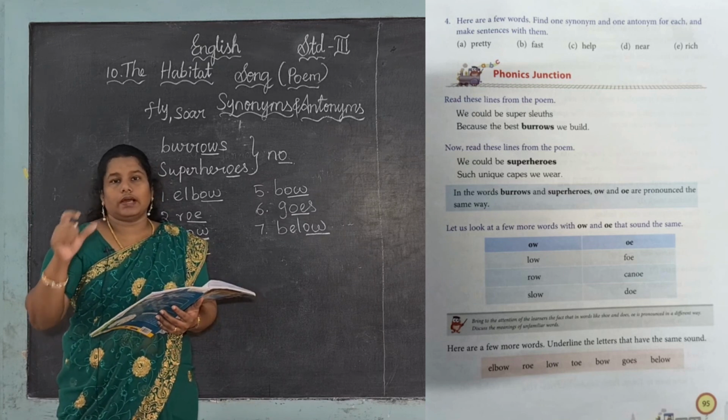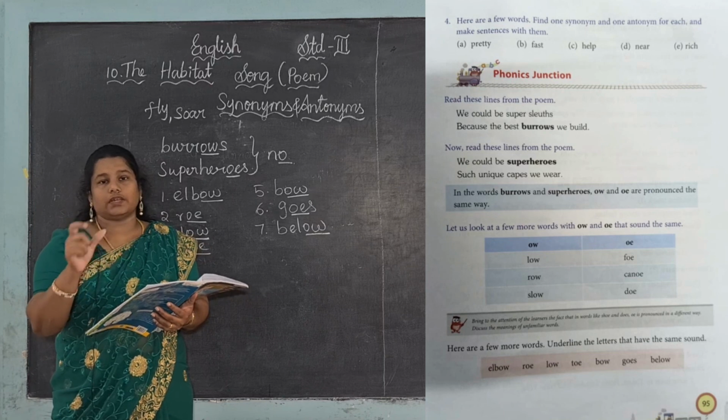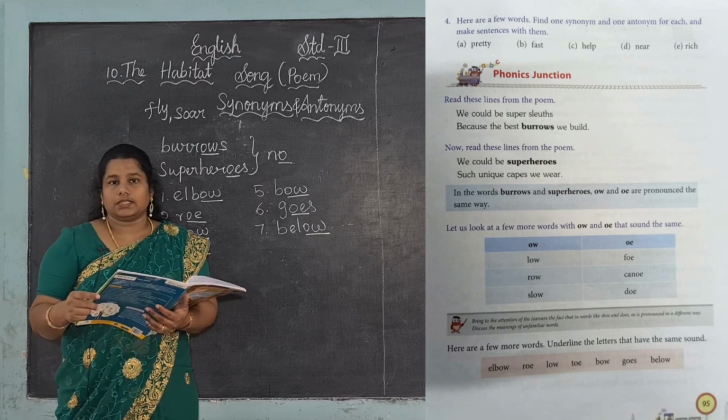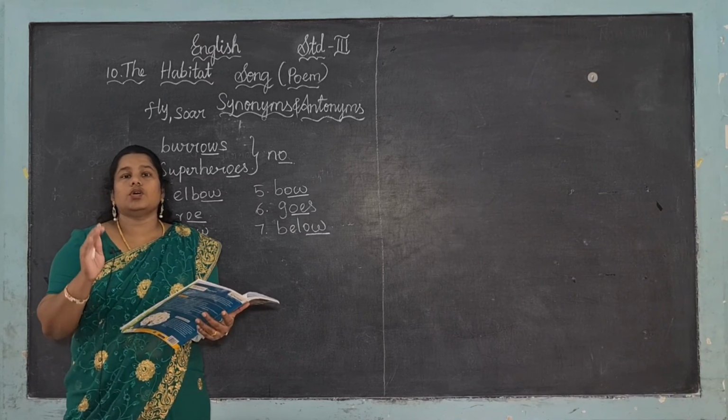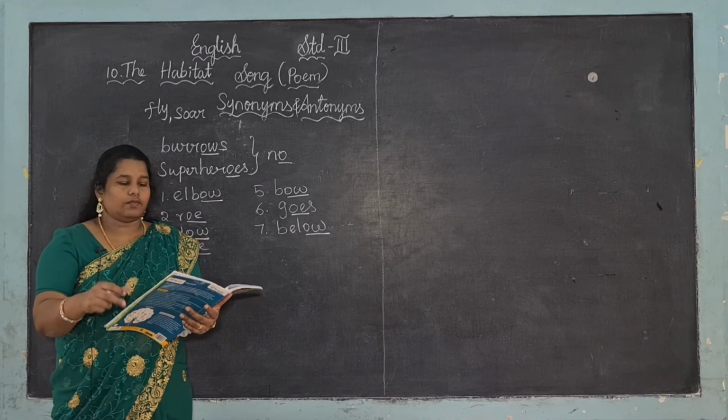Pretty means beautiful, and the antonym ugly. For those two words, for each word you want to give a sentence. Okay, it is very easy. All the homework is very easy. You are only going to learn and write the synonyms. These are very easy homework.